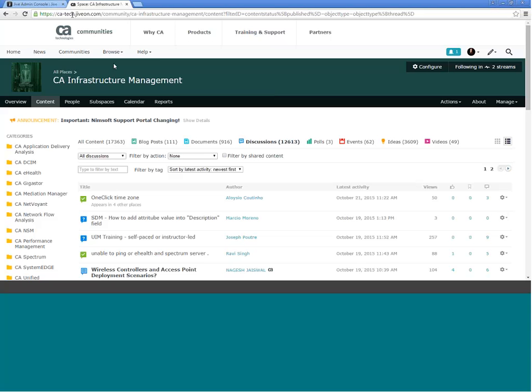The link you're seeing up here is just a link to our test instance. So when we do move to cloud, you'll still be using communities.ca.com, and all of the links you have bookmarked, all of the links to content, everything will remain the same. This move should be pretty seamless for you. There's nothing that you have to do on your end. It's just going to look different when you log on as soon as we move.